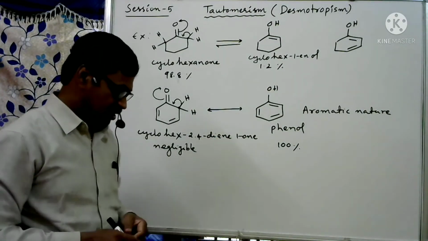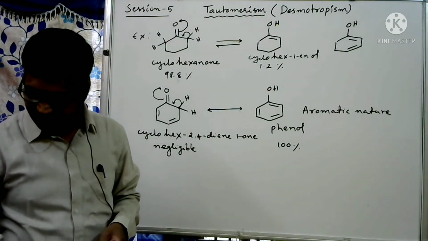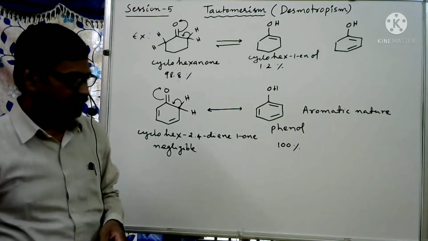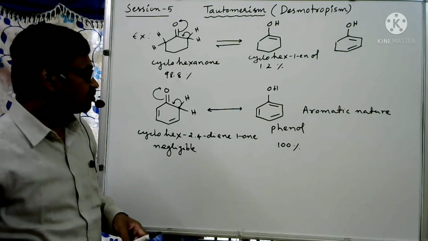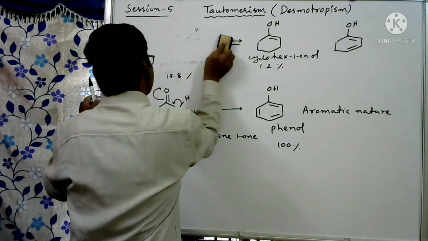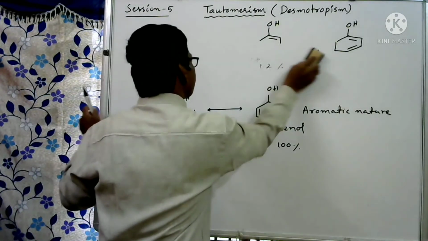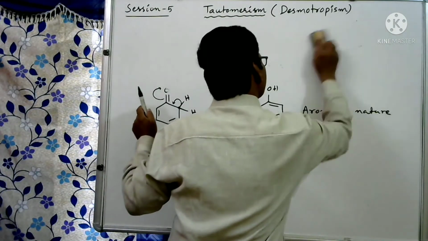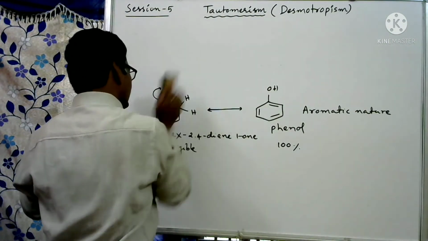This is another best example. Then we have different forms. Some compounds have enol forms that are more stable through intramolecular hydrogen bond.